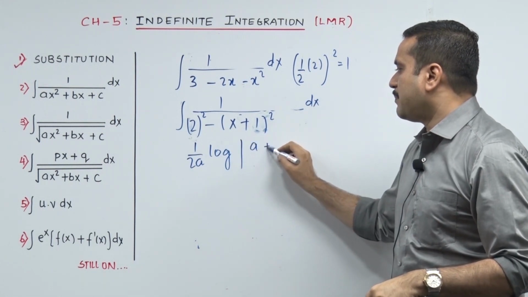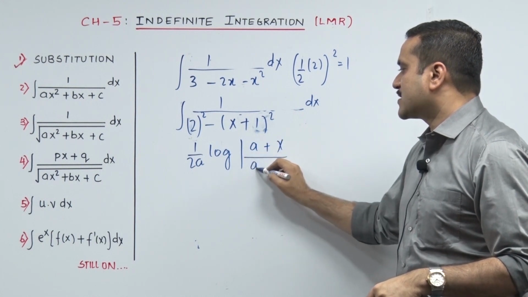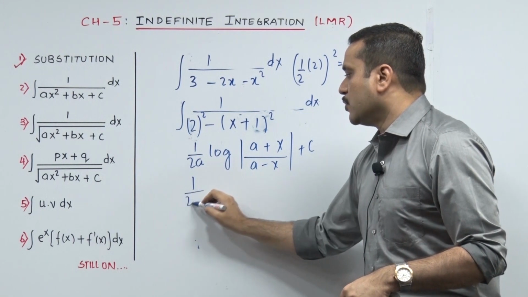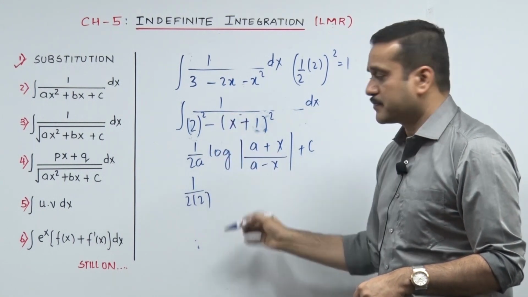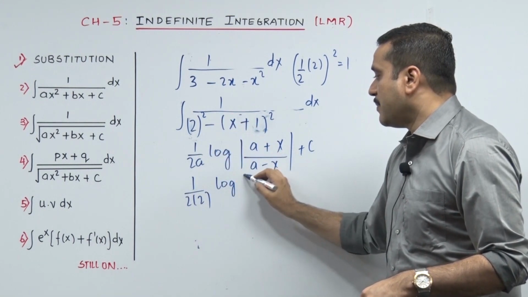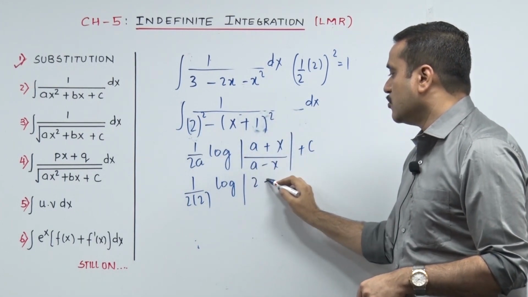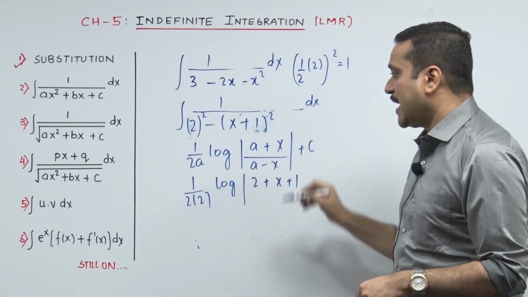So let's go: a plus x on top and a minus x at the bottom. Now it's time to fit in the values. 1 upon 2 into 2, your a was 2. Log of, hold back, tap it and write it: a plus x, 2 plus x plus 1. Can I call that x?